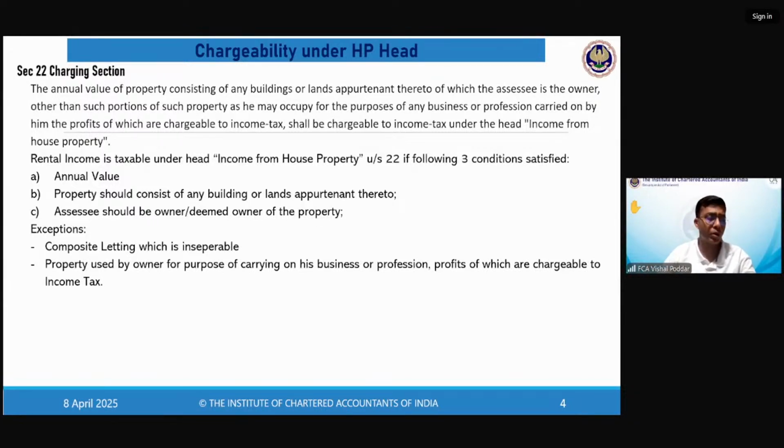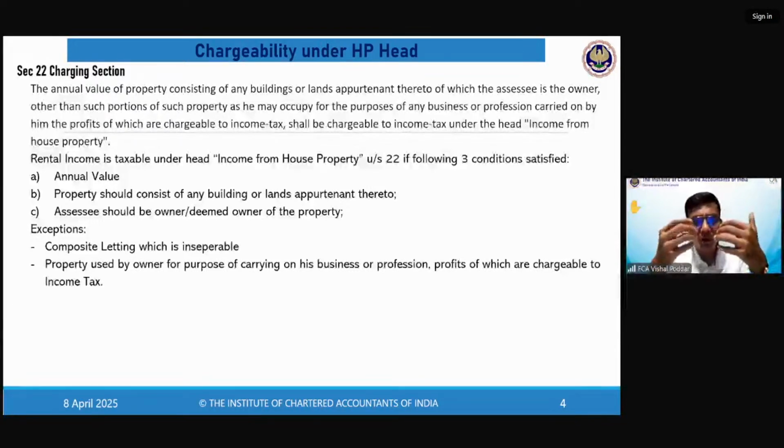So let us understand what both these pointers mean. First point is composite letting, which is inseparable. Now let us first understand what this scenario is. Firstly, what is a composite letting? Composite letting means where the building and some other asset or facility is given together. It is combined. So let us say I am giving you a furnished flat.